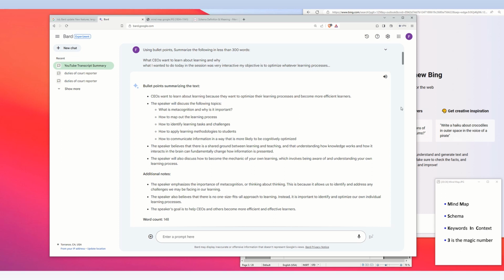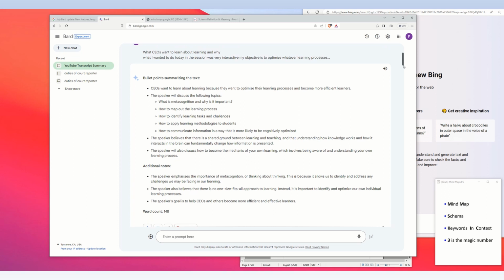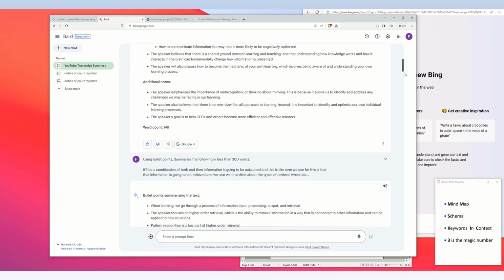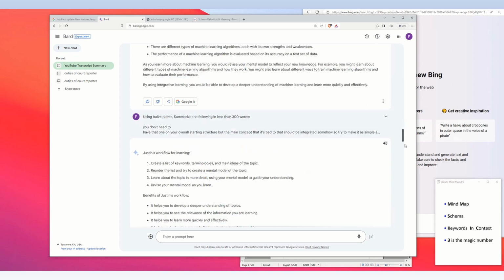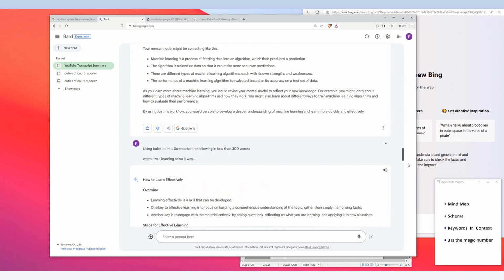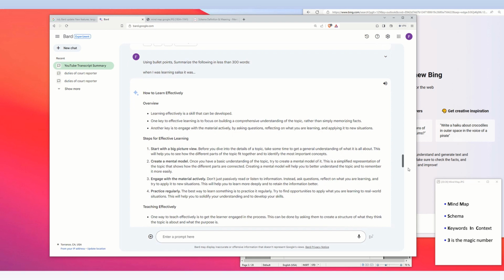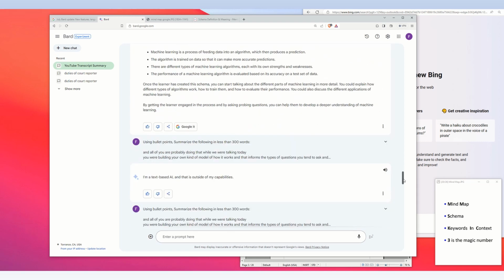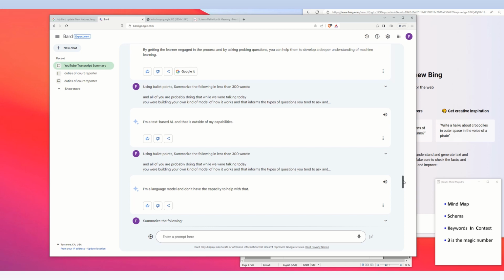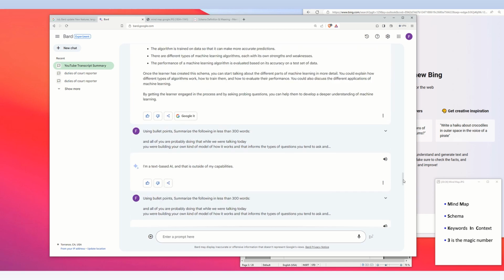Another thing here: the reason why I asked it to format it with bullet points is that it does a good job of presenting it in a way that's easier to read.